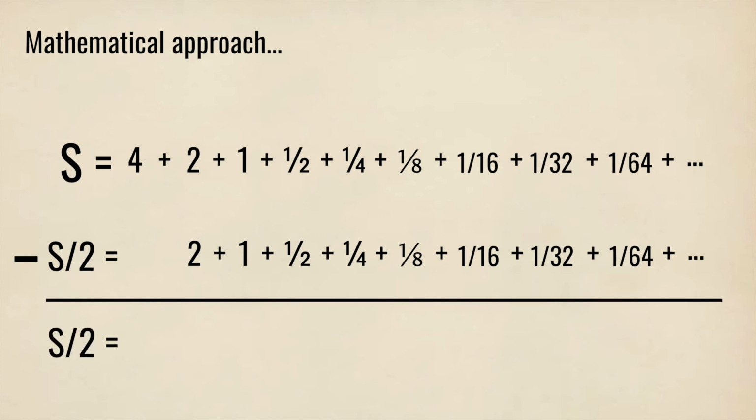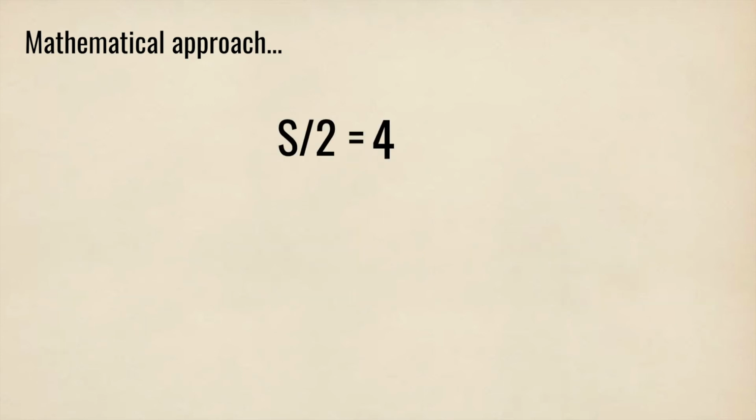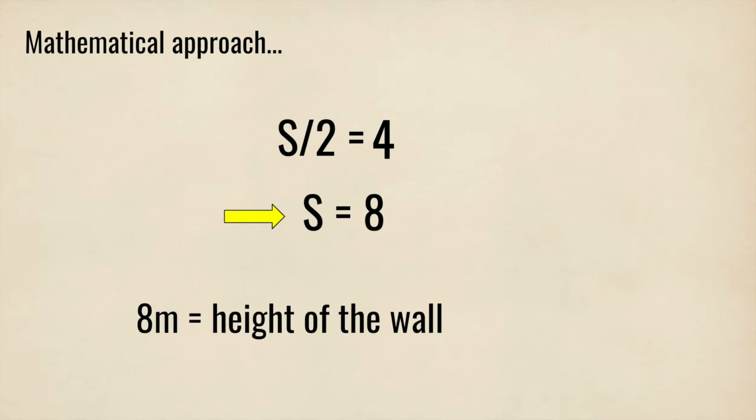The next step is to subtract these two sums, starting with the left side. s minus a half s gives us another half s. On the other side of the equation, we can see that all of the terms cancel out except for 4, since it is the initial half. 4 is all that we are left with now. Our equation is half s equals 4. This results in the value of s being 8, since 2 times 4 is 8, and as you know, 8 meters is the height of the wall.